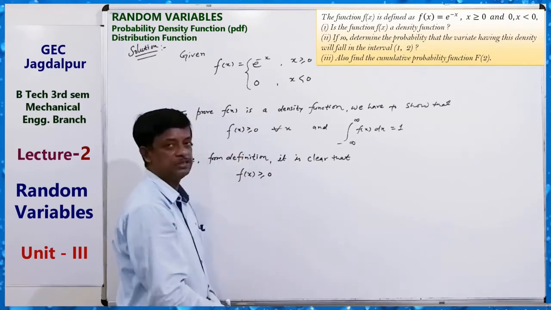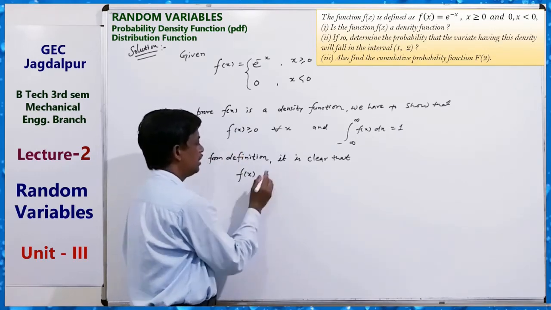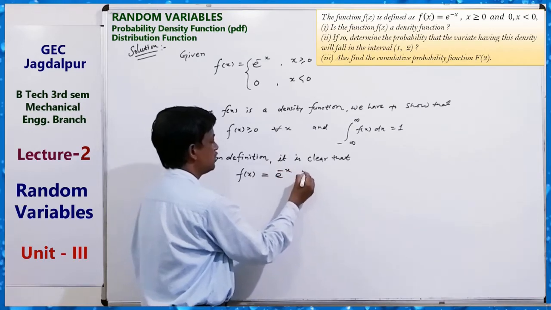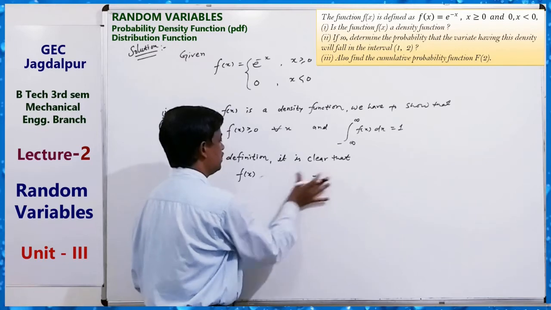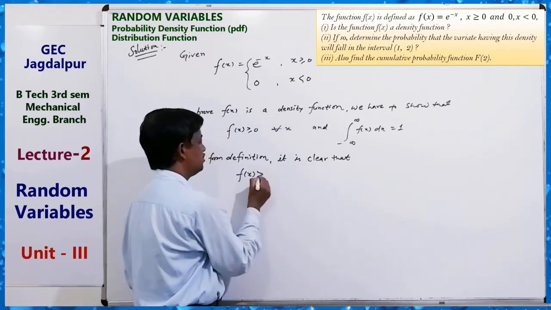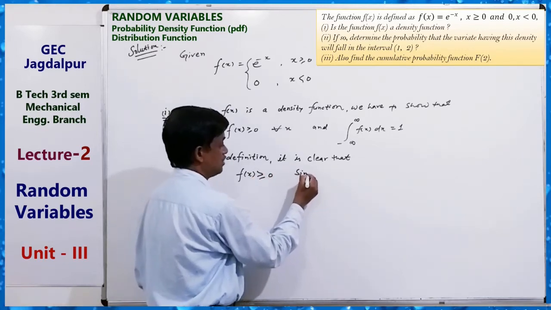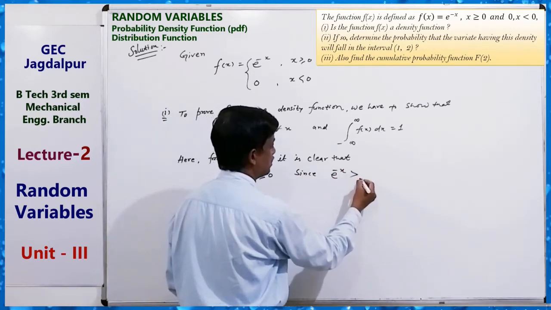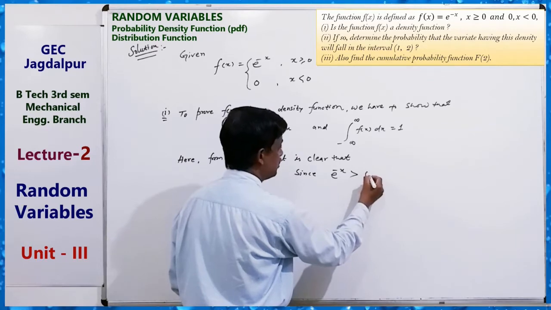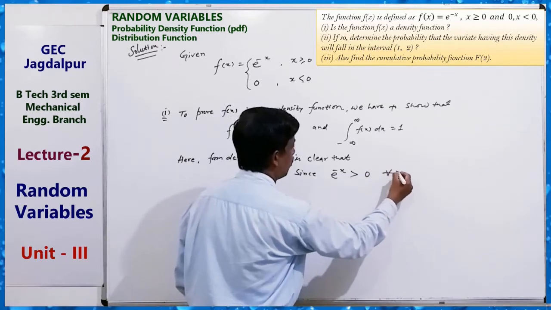f(x) is greater than or equal to 0, or you can write like this: f(x) equals e to the power minus x, which is greater than or equal to 0, since e to the power minus x is greater than 0 for all x.